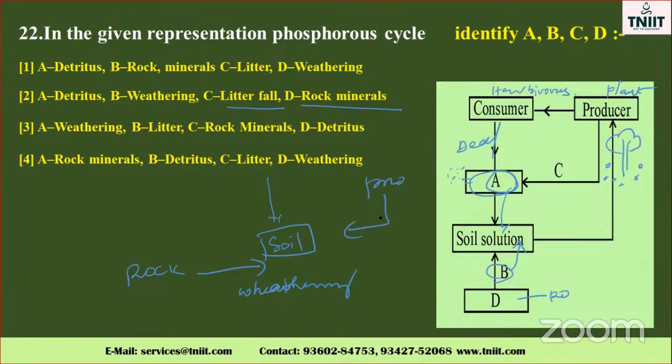The producer also undergoes litter fall. So it will lose its leaves during the summer season. It also undergoes the soil process. So the option which is correct is B. You have to substitute all those things in the corresponding option. Detritus, A. Weathering, B is weathering. So here, which one? Rock minerals. Rock minerals undergo the process of weathering and come to the soil. Litter means leaves fall, and all those things go into the soil. So this is the process.